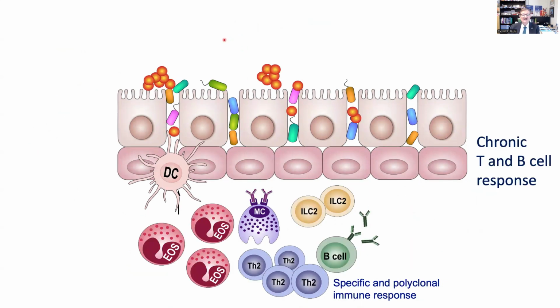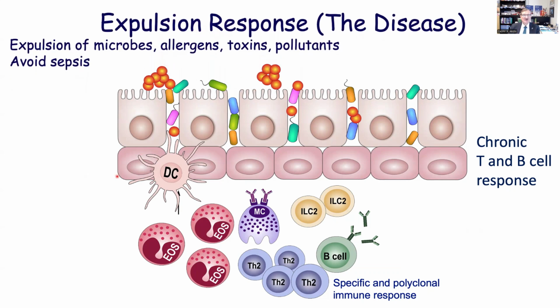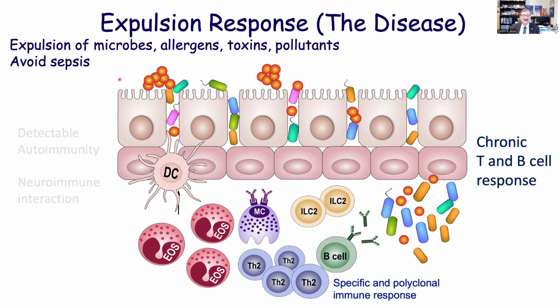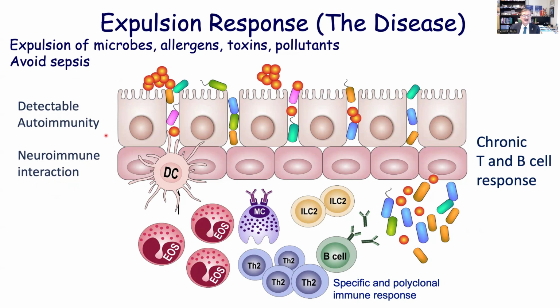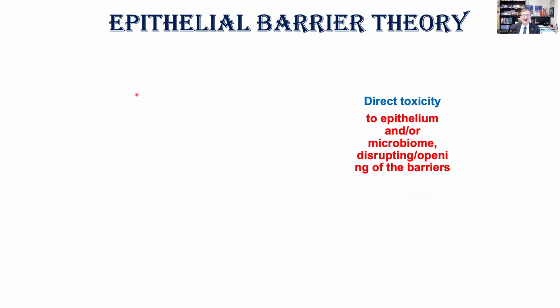The second event is the expulsion response. The body is not happy that these microbes are too deep. That may cause sepsis. To avoid sepsis, expulsion of microbes, allergens, toxins, and pollutants is taking place. The immune system is trying to push, because of the tissue pressures, which is around 5 to 15 centimeter water; the tissue pressure is pushing the microbes away. This is an expulsion response, but at that time, we are seeing the diseases very clearly. There is detectable autoimmunity, neuroimmune interactions, and chronic inflammation.